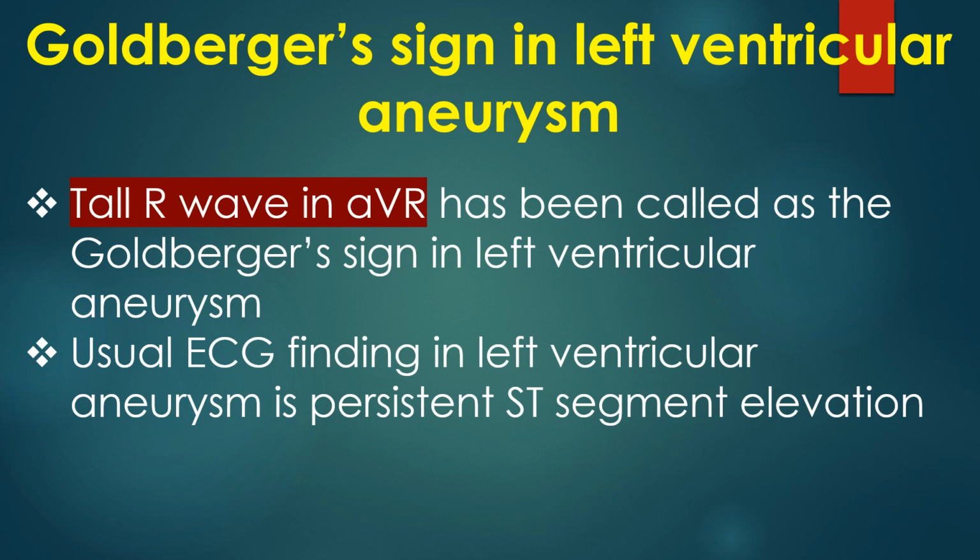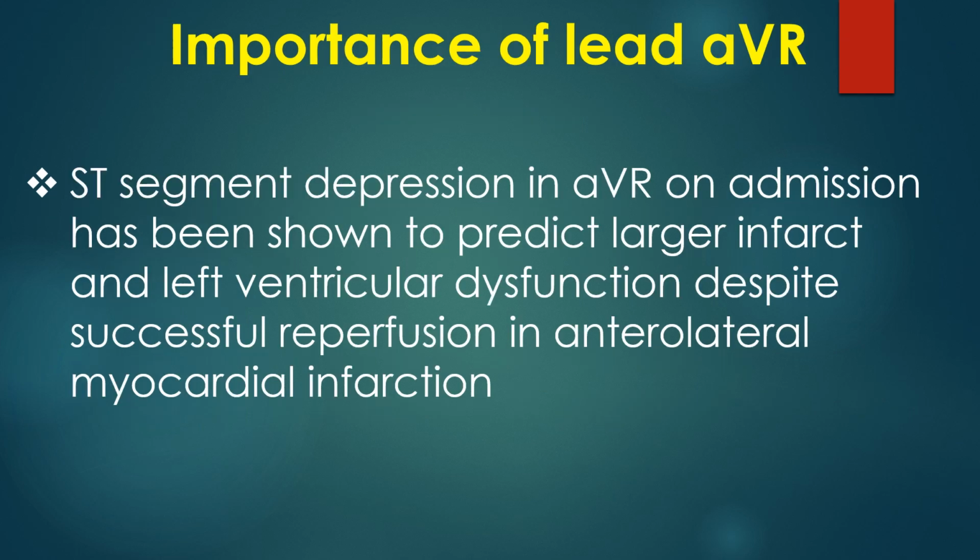Tall R wave in AVR has been called Goldberger's sign in left ventricular aneurysm. Usual ECG finding in left ventricular aneurysm is persistent ST segment elevation. ST segment depression in AVR on admission has been shown to predict larger infarct and left ventricular dysfunction despite successful reperfusion in anterolateral myocardial infarction.